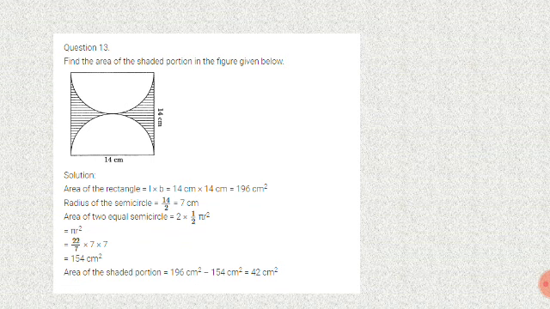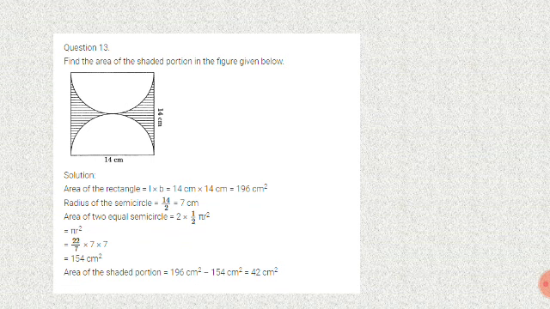Radius of a semicircle 14 by 2. So 7 centimeter. Area of 2 equal semicircles. So 2 into semicircle formula 1 by 2 pi r square. So 2 into 1 by 2 into 22 by 7 into r square. R value 7. 7 into 7. So 2 cancel. 22 by 7 into 7 into 7. 7 cancel. So 22 7s are 154 centimeter square. Area of the shaded region 196 centimeter square minus 154 centimeter square. We get a value 42 centimeter square.